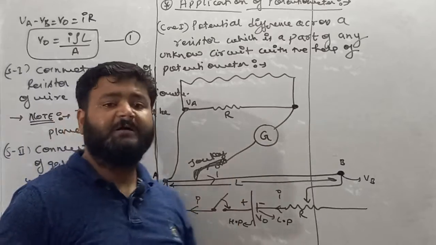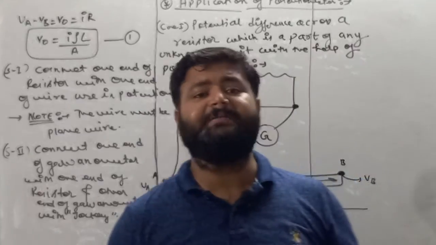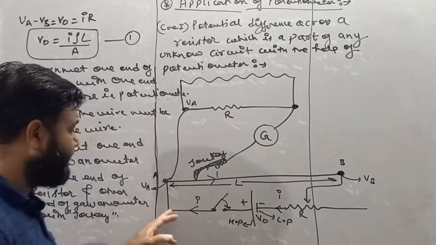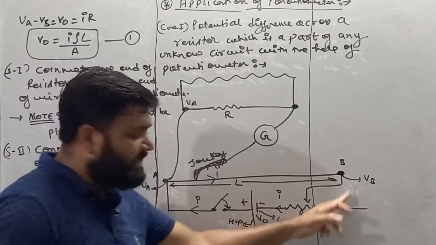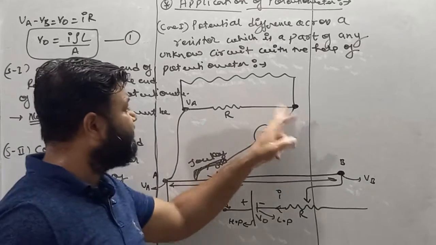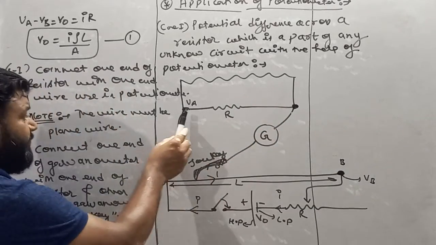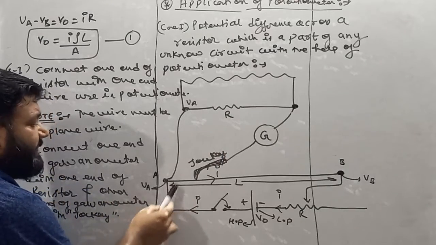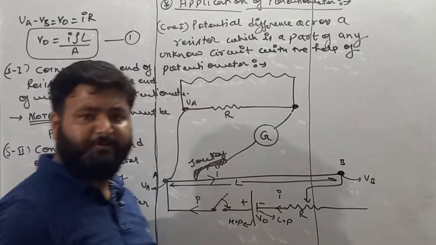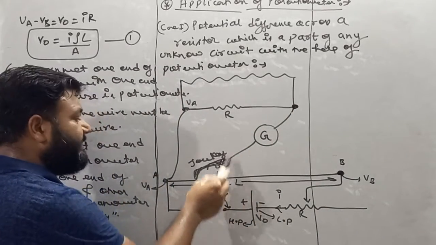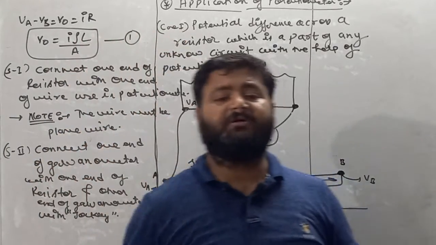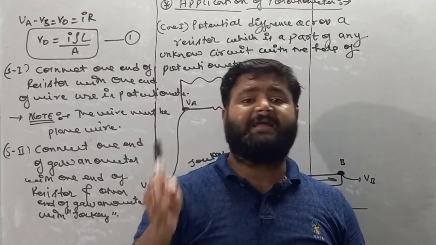As we know, the application of a galvanometer is to detect the presence or absence of electric current. Now see, in this circuit, if I switch on, then current starts flowing, and we are interested in finding the potential difference across this resistor. So we'll connect one end of the resistor with one end of the potentiometer, and the other end of the resistor with one end of the galvanometer, and the second end of the galvanometer is connected with the jockey. As I have told you, the jockey looks like this pen, and it creates a temporary connection in any electrical device.